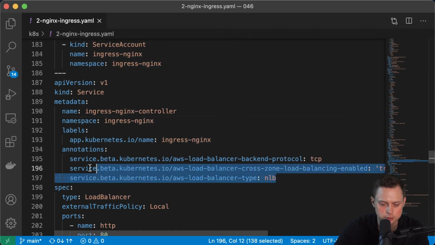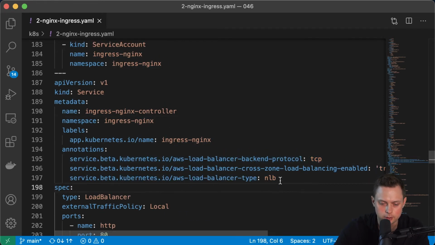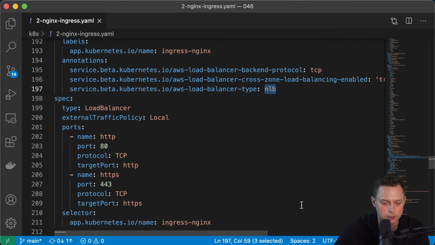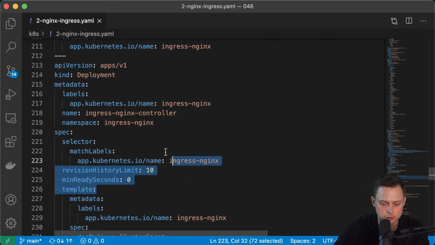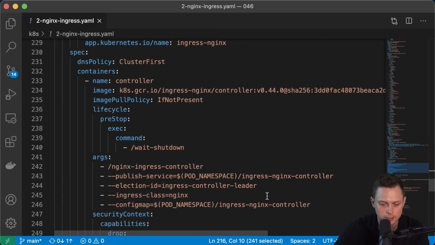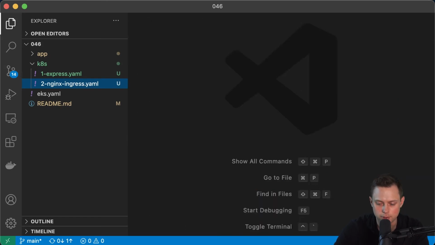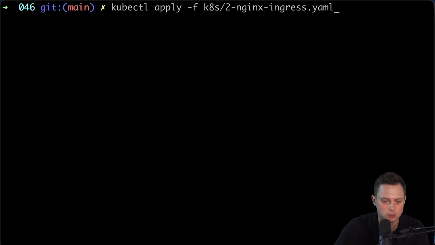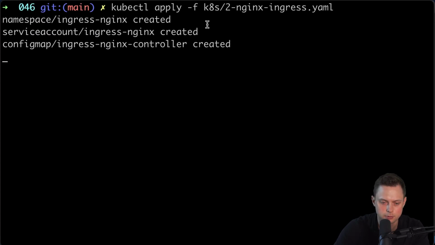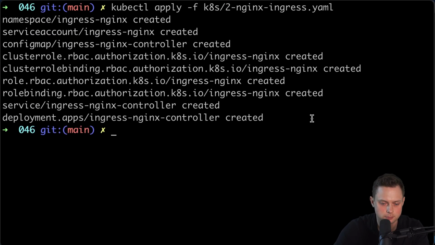This is important because this will create the load balancer in AWS, which will be a network load balancer. And also, this is the controller itself that will be deployed, and the class will be Nginx. All right, so that's pretty much it for this file. Let's go ahead and apply it. Let's apply pretty much the same thing, but the second file. And like I said, it creates a bunch of objects in Kubernetes.